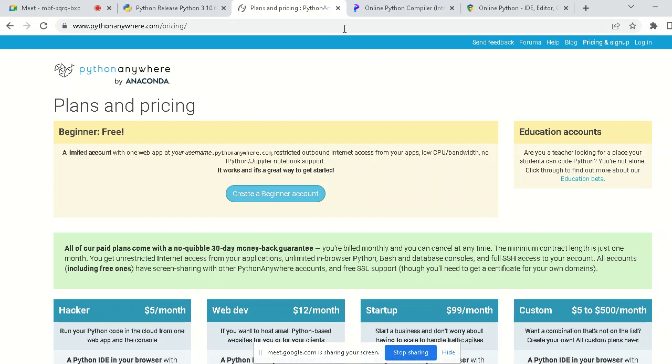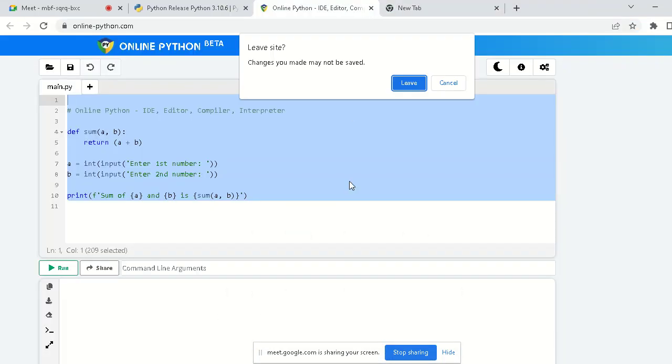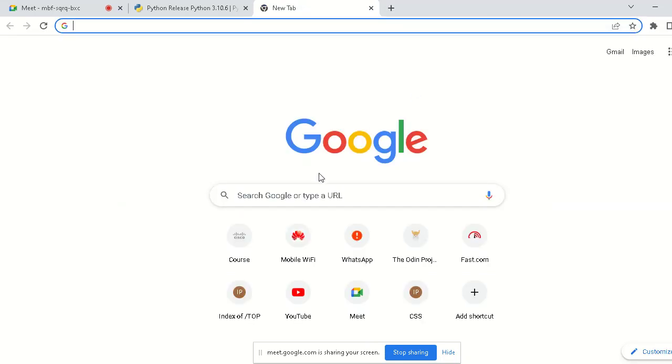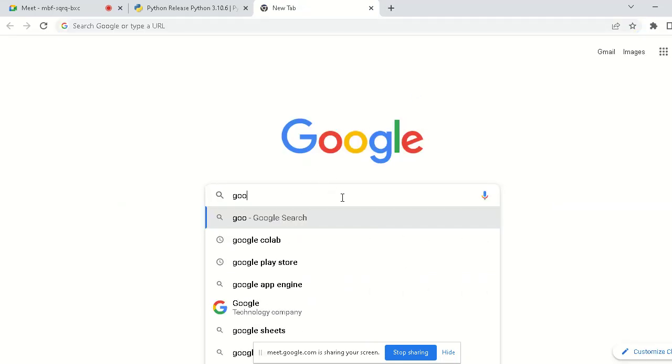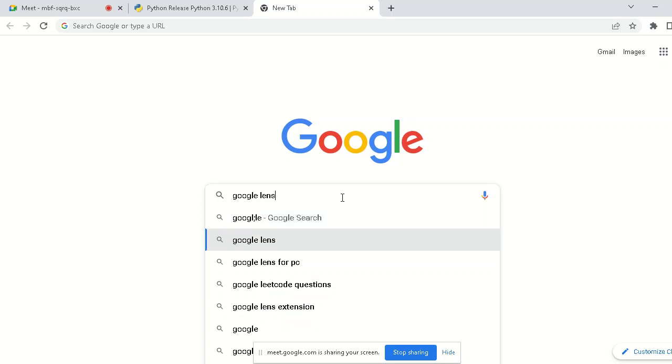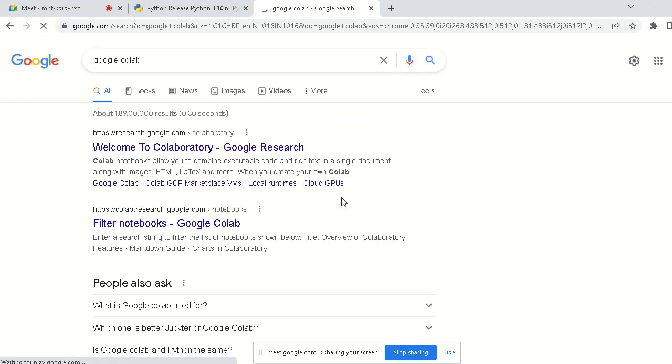Then we have Jupyter notebook. Actually this is used for data science applications. So we can say Google Colab is there. Colab is actually used for machine learning or other big applications.